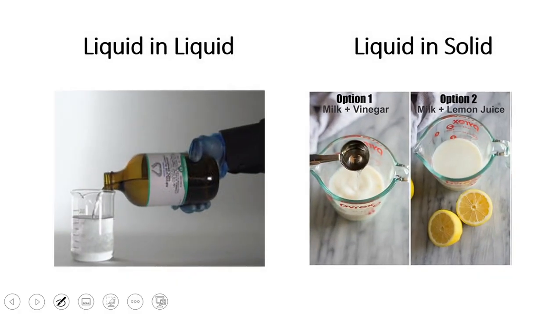Liquid in liquid solution. When we mix two liquids together, we call it a liquid in liquid solution, such as when we mix alcohol and water, both are liquid. When we mix them, we get a homogeneous mixture, which is a liquid in liquid solution. Liquid in solid. In the formation of cheese and butter, we use liquid in solid solutions.